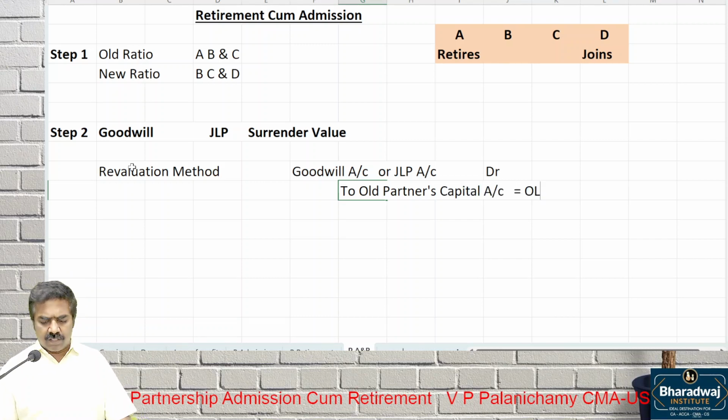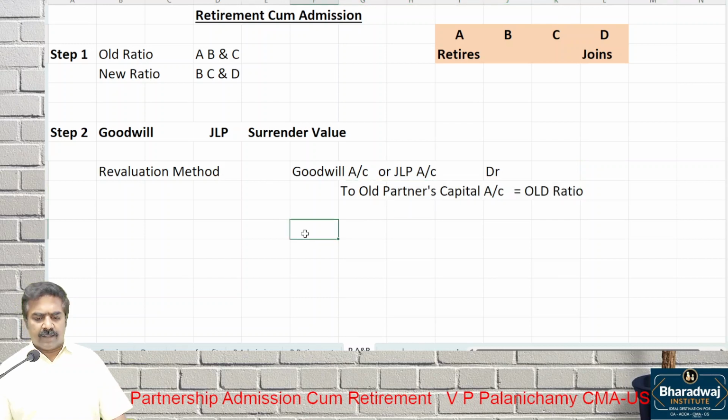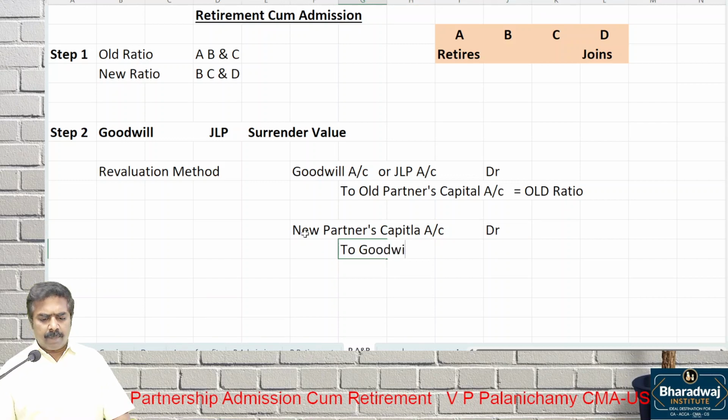For example, who are the partners of the old firm? A, B and C. We'll transfer in old ratio. Then to write off, new partners' capital account debtor to goodwill or JLP account in new ratio.